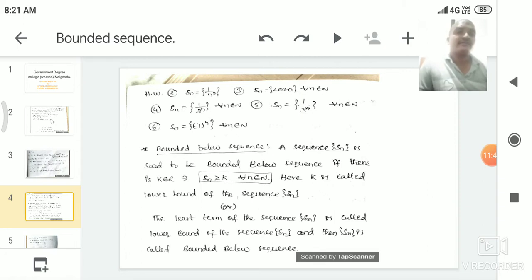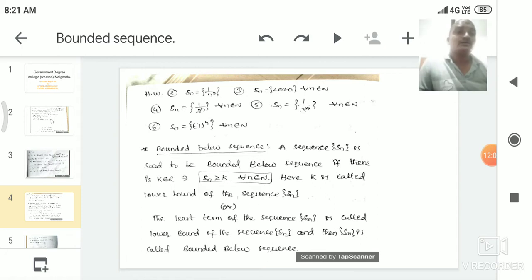We know that every number is always less than or equal to that number or greater than or equal to that number. Here also 2020 is less than or equal to 2020.